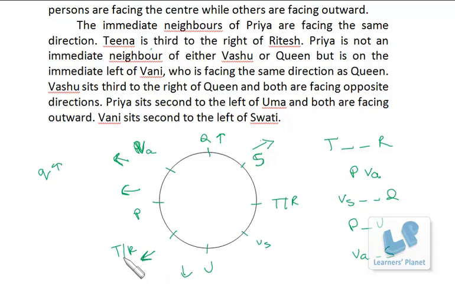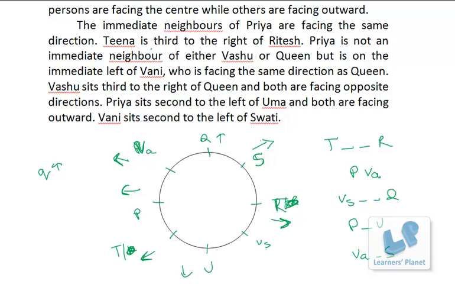Now between Tina and Ritesh, Tina is third to the right of Ritesh. So if this person is outside, and the two people, now Tina third to the right. So the only possibility is Ritesh here and Tina here. So what happens? Tina is third to the right of Ritesh, and Ritesh is facing outside.